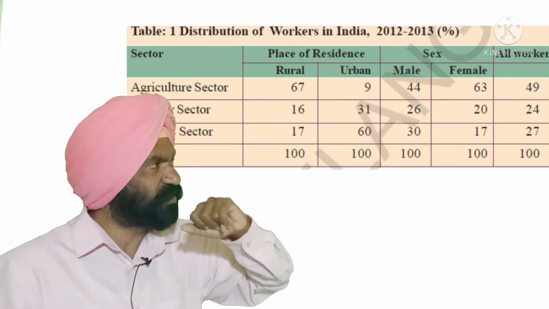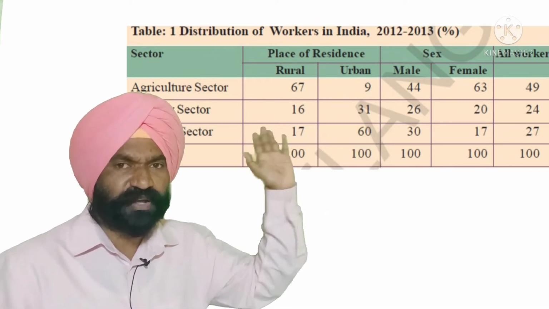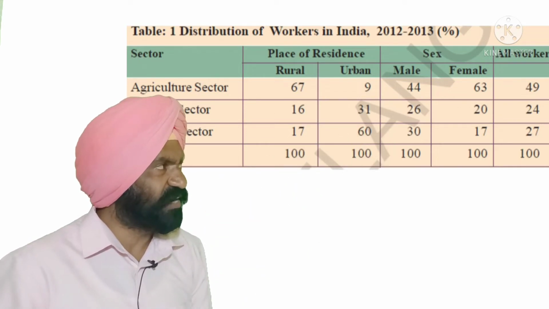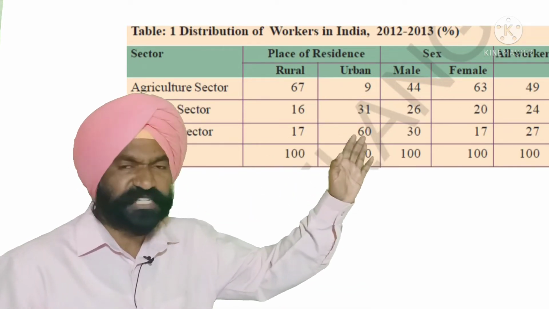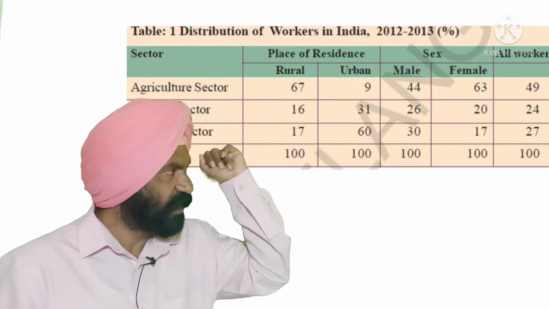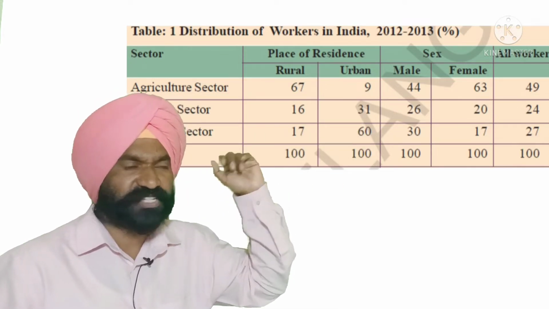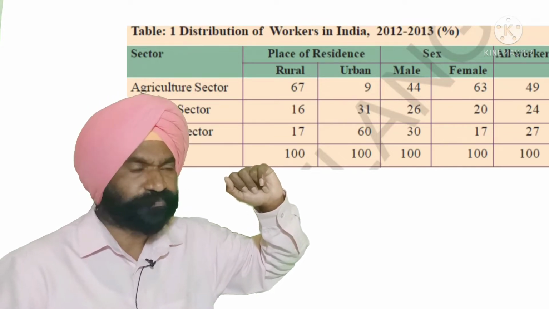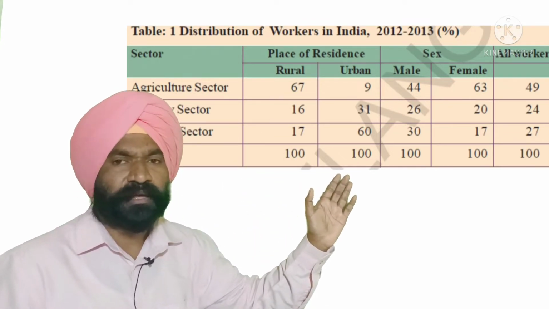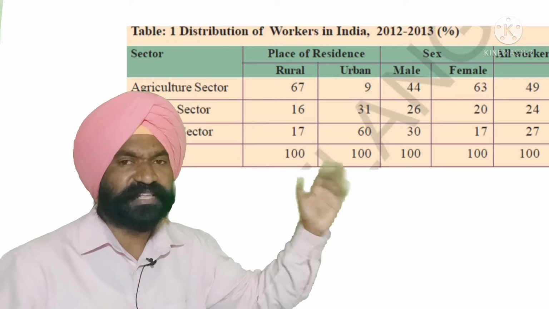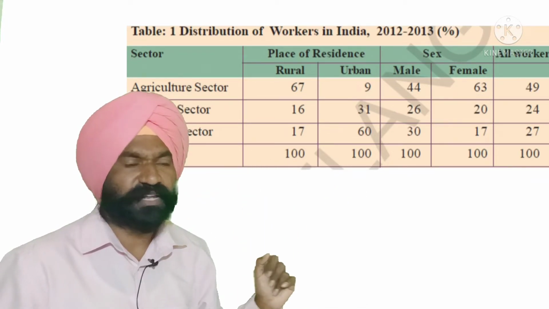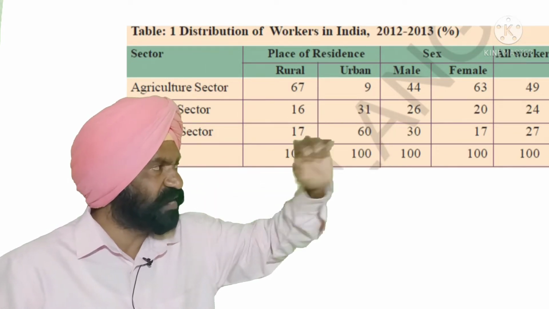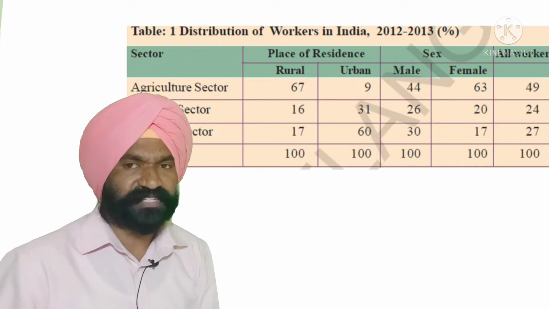Males, 44% of the people are getting their livelihood from the primary sector, that is agriculture. 63% of the females are getting their livelihood from agriculture. 26% of the males and 20% of the females are getting employment from the industrial sector. 30% of the males are getting their livelihood from the service sector, and 17% of the females are getting livelihood from the service sector.